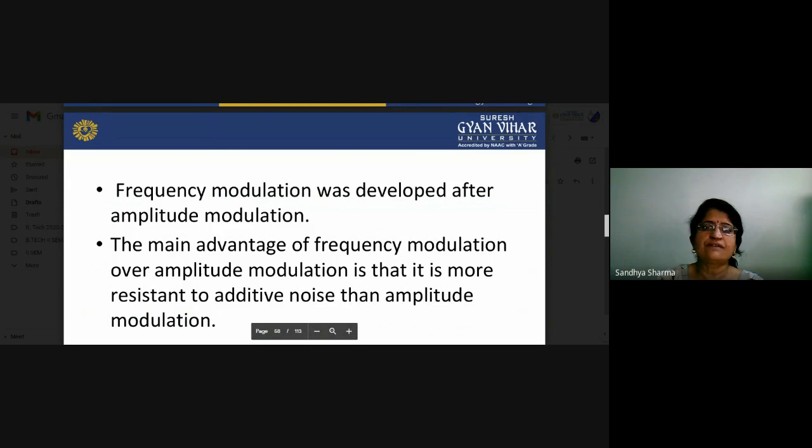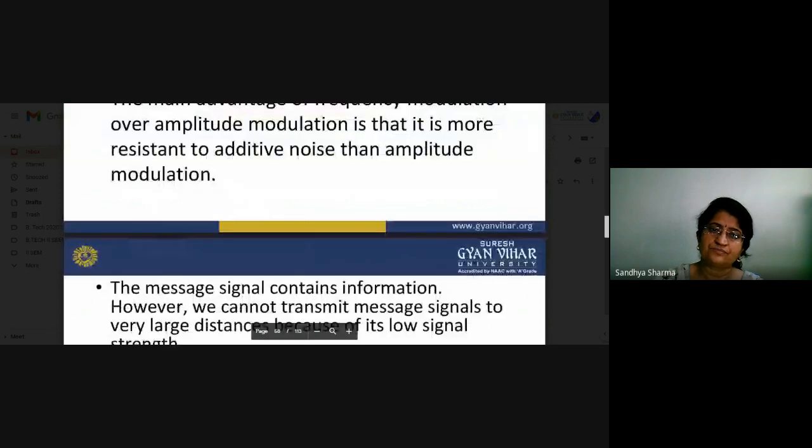Frequency modulation was developed after amplitude modulation, so some modifications were made in our frequency modulation system. The main advantage of frequency modulation over amplitude modulation is that it is more resistant to additive noise. If there is any addition of noise in our signals, frequency modulation has a property to remove the noise easily with respect to amplitude modulation.